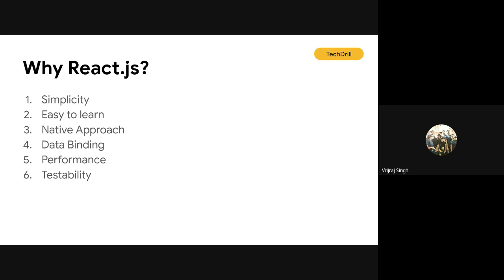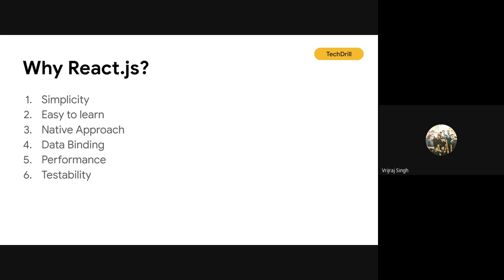But for JavaScript, you just need a basic knowledge of object-oriented programming and the ECMAScript part, ES6. This is the recommended version for learning React. And then the third part is the native approach. React can be used for creating mobile applications.